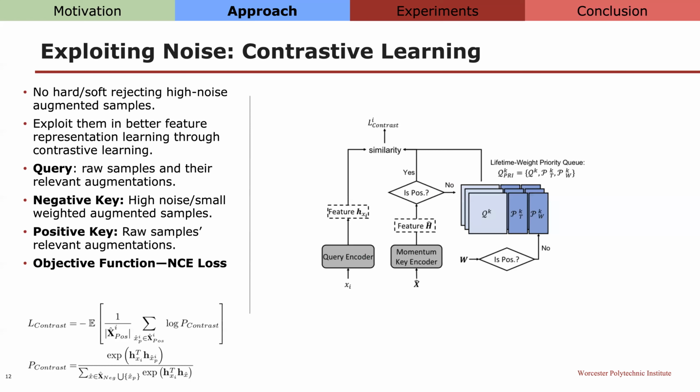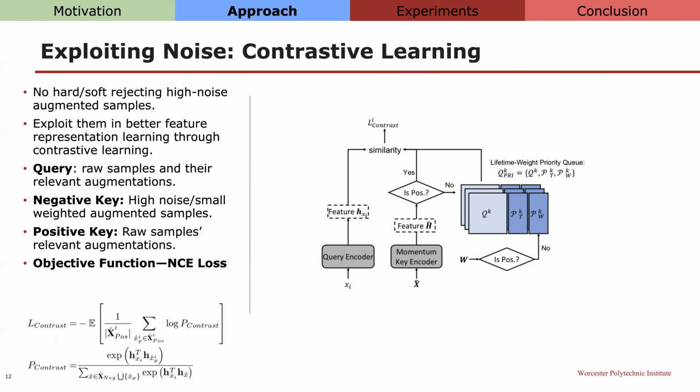The motivation of contrastive learning is to exploit the high noise samples, because, like we mentioned before, hard rejection or soft rejection will negate the contributions of the high noise samples by providing no gradients or very small gradients for the model updates.